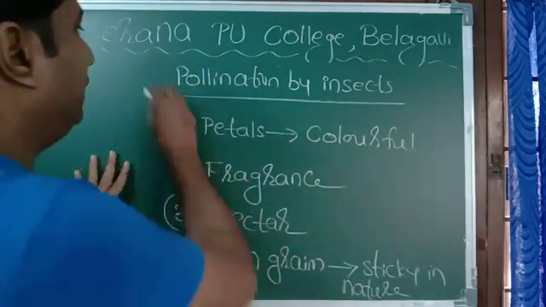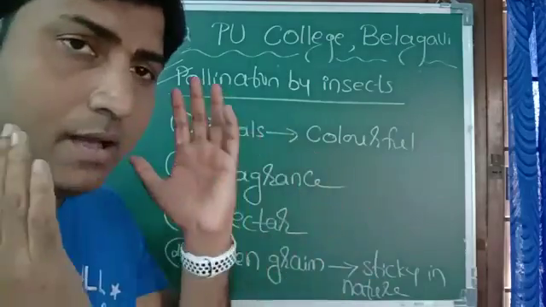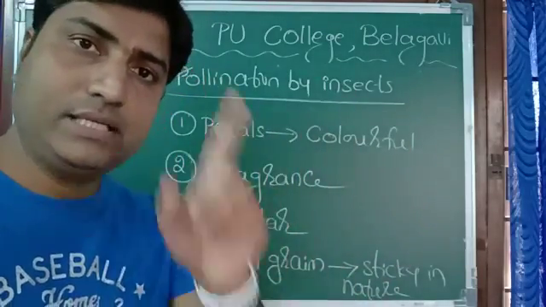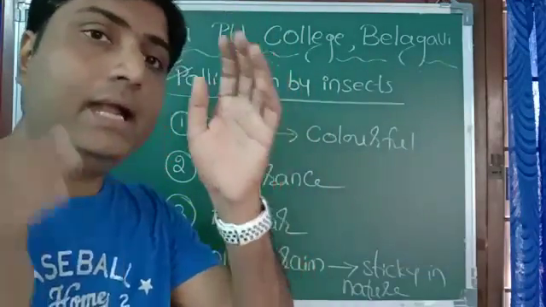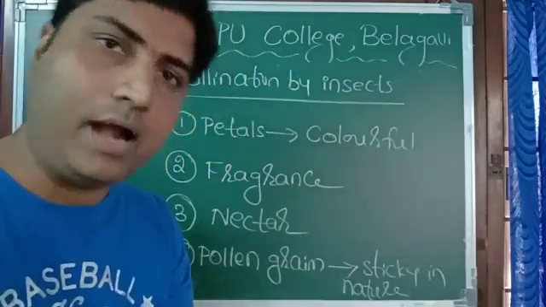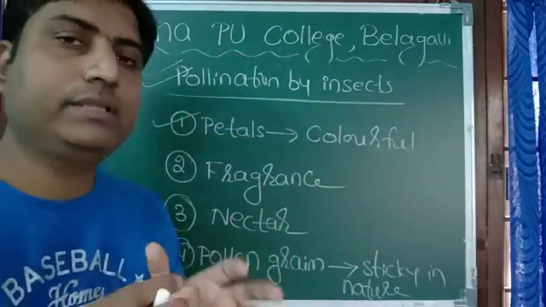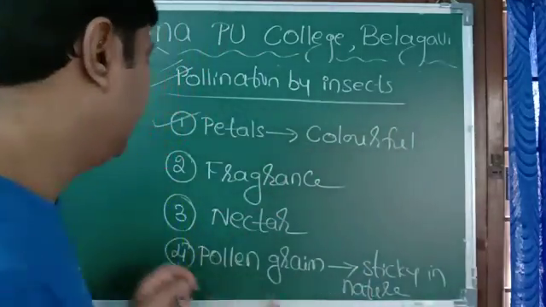Now I repeat once again, pollination by insect is very important, and here there will be maximum chance of pollination, because always an insect or bird visits from one flower to another flower. Okay, it's sure. And when it is sure, pollination is also 100%. So first of all, they attract the insect with their beautiful petals. Petals are very, very attractive.